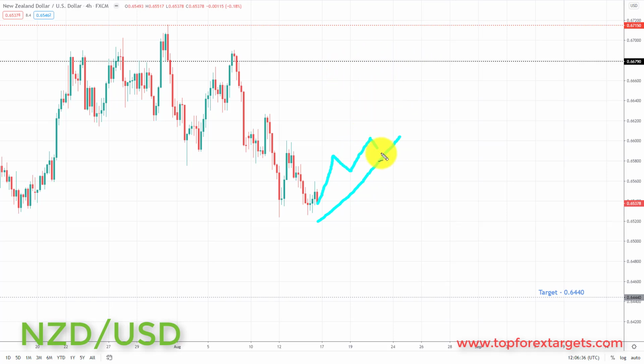So any pullback in this area is going to be viewed as an opportunity to start to look for bearish setups, and we're going to be looking at initiating shorts down towards the next key of support to the downside, the target set at the 0.6440.